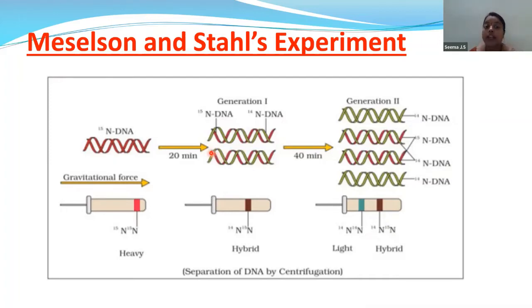When you grow it in NH4Cl, that is in the N14 isotope, you get 2 types of strands. One strand is of the heavy isotope, one strand is of the light isotope. So you get a hybrid variety. That is the reason the DNA is in the middle. But when you keep it for another 20 minutes, that is after 40 minutes, you find that 4 strands are formed, where 2 strands are hybrid strands, whereas 2 strands are light strands. That is why in the test tube, you can see in the middle the hybrid strand, and at the top of the test tube the light strand, showing the semi-conservative mode of replication.